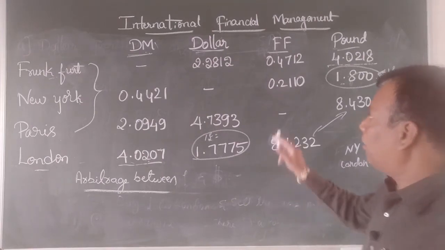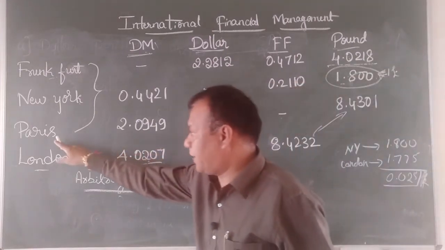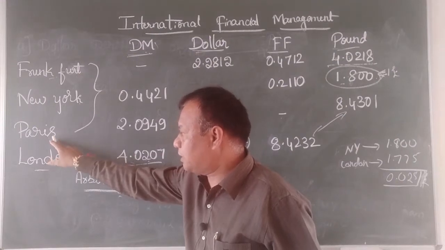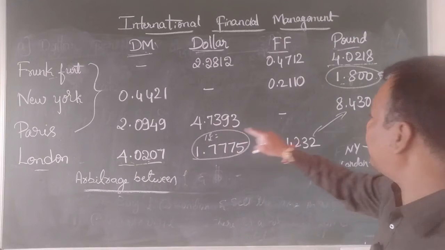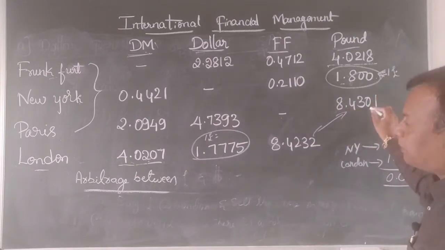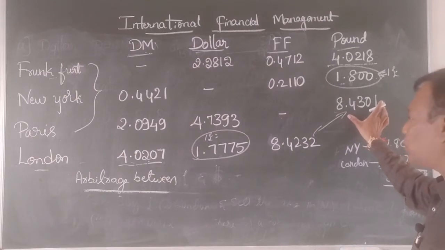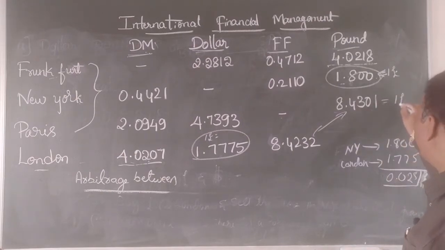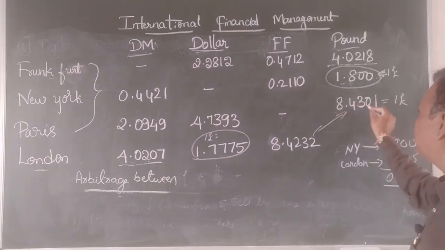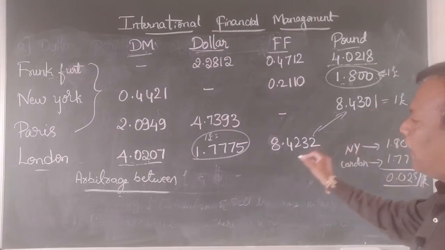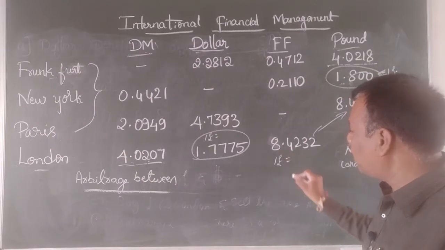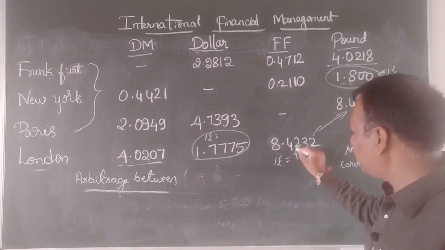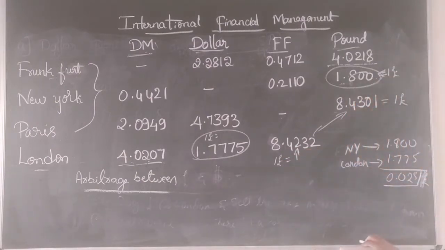So in case of Paris, I am taking pound. That means in Paris, it is quoted direct quote. Direct quote stands for 1 unit of foreign currency. 1 pound is equal to 8.4301. And in case of London, again it's an indirect quote. 1 unit of home currency is equal to how many units of foreign currency.